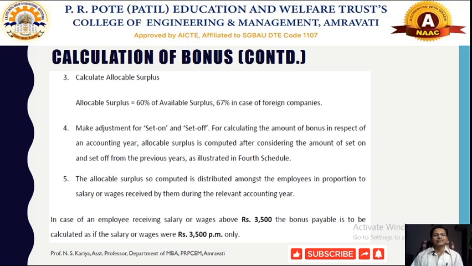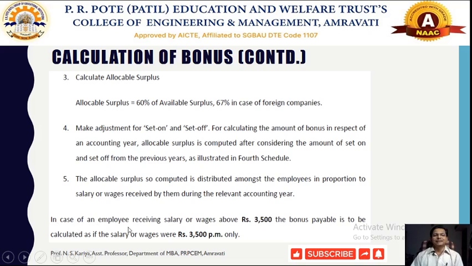The allocable surplus is distributed among the employees in proportion to the salary or wages received by them during the relevant accounting year, whether in Indian companies or foreign companies.